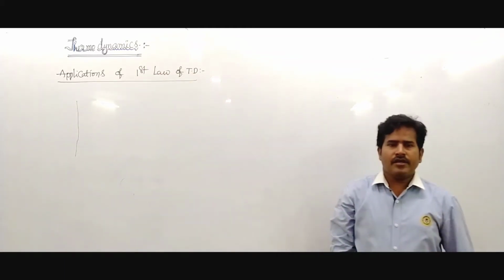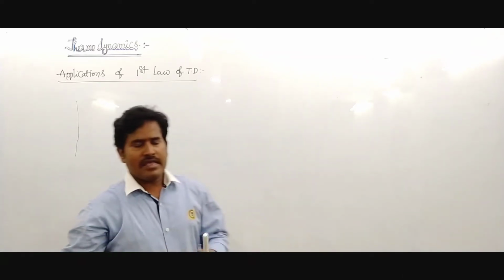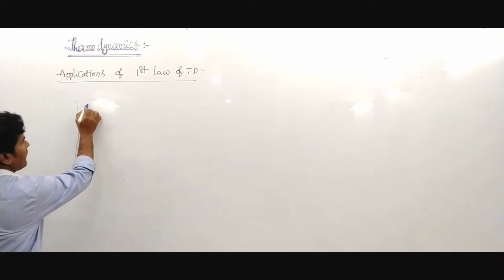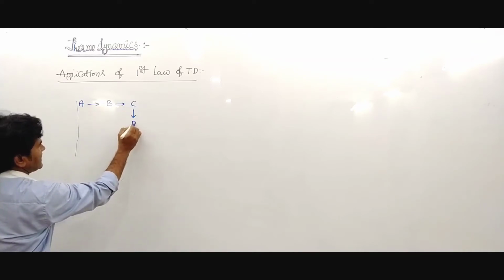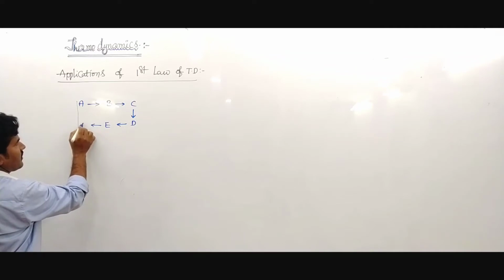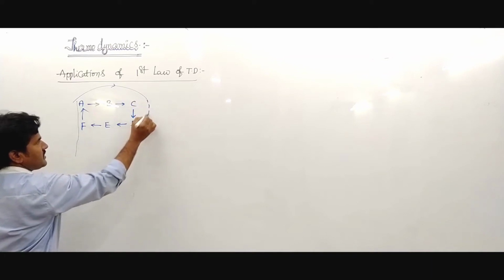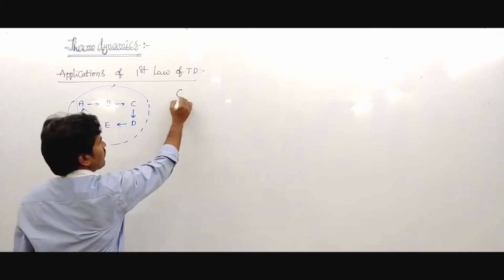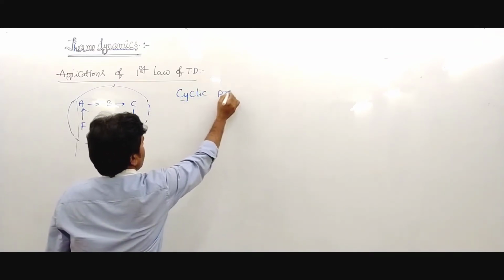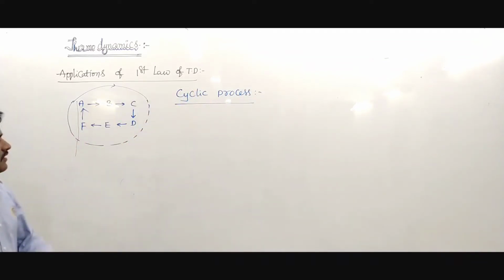So the first law of thermodynamics, what are the applications? One is the cyclic process. What is the condition for a cyclic process? After many actions and reactions, the system comes back to its original position. This is called a cyclic process. Cyclic process is one of the applications of the first law of thermodynamics.